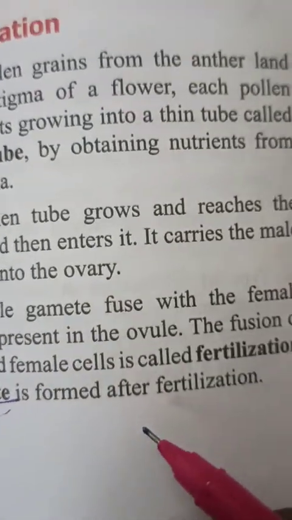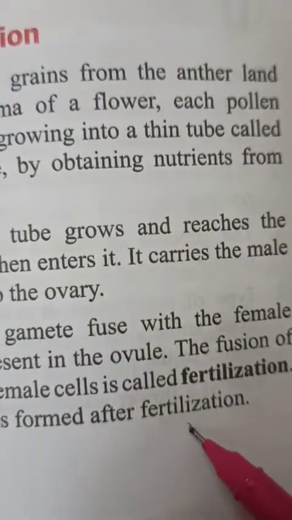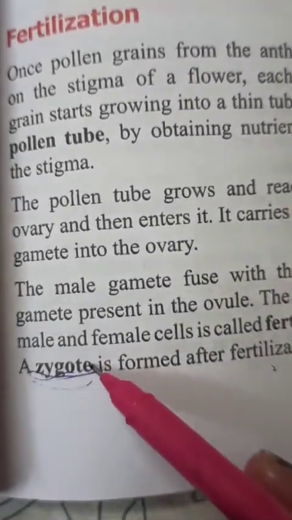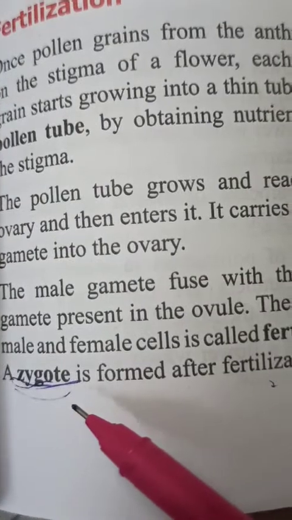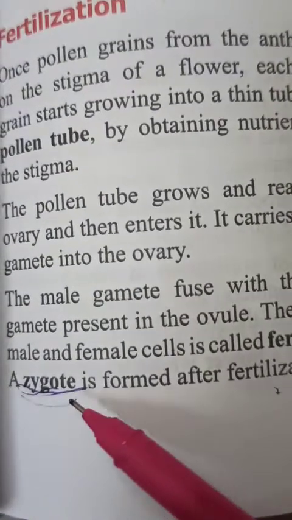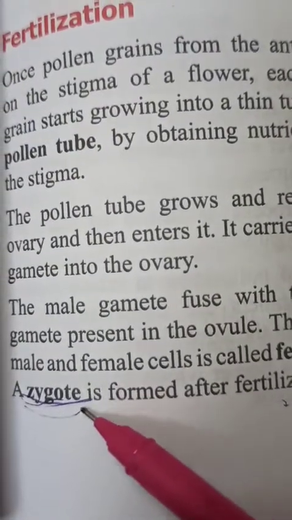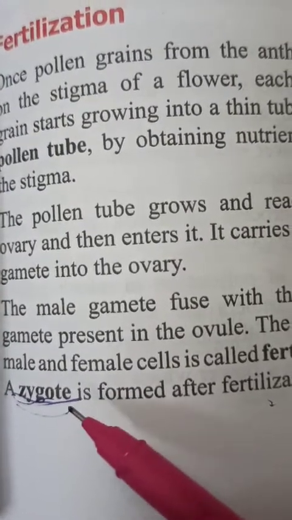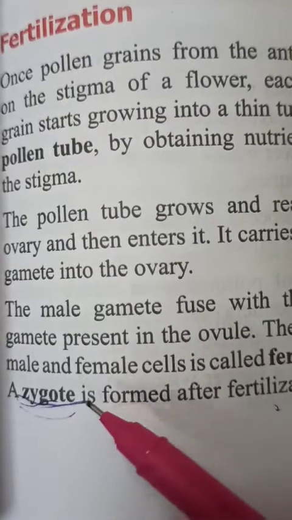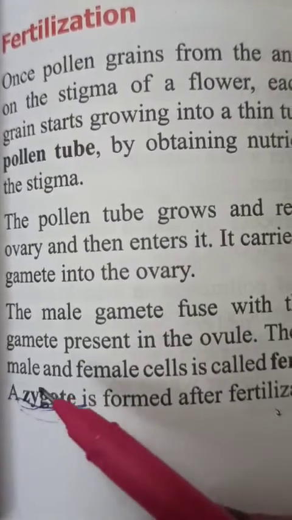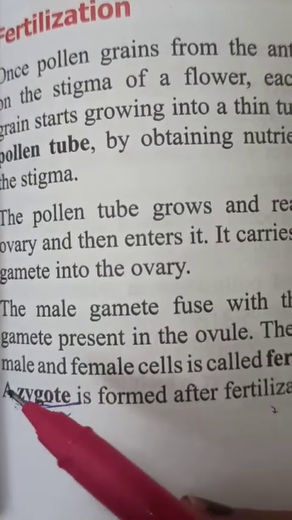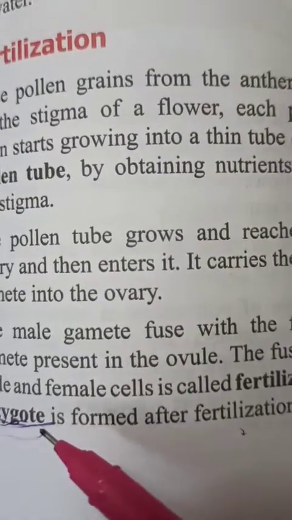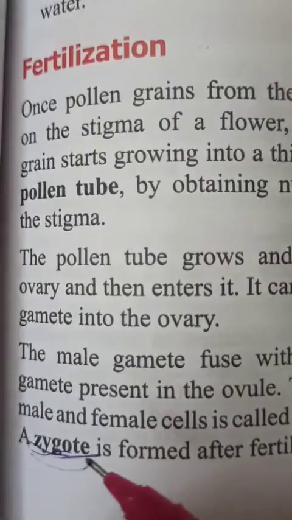So the zygote is formed after fertilization, and when it divides by various divisions, it will be able to produce an embryo. Okay, and the embryo, or other parts around the embryo, also help to produce fruits.